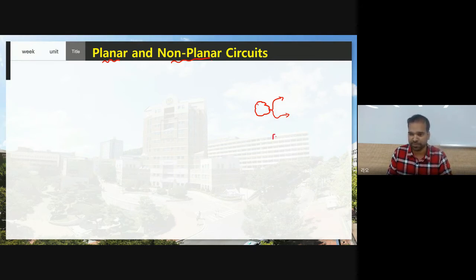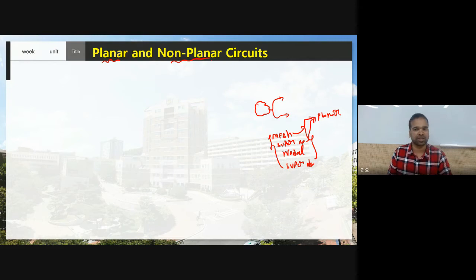circuit. For example, we are going to discuss mesh analysis and super mesh analysis, and at the same time nodal and super nodal analysis. By using all these techniques we can find unknown parameters in the circuit. For example, when I am applying mesh analysis to any circuit, the mesh analysis can be applied only for what? A planar circuit. So our super mesh analysis can be applied only for planar circuit, and there are so